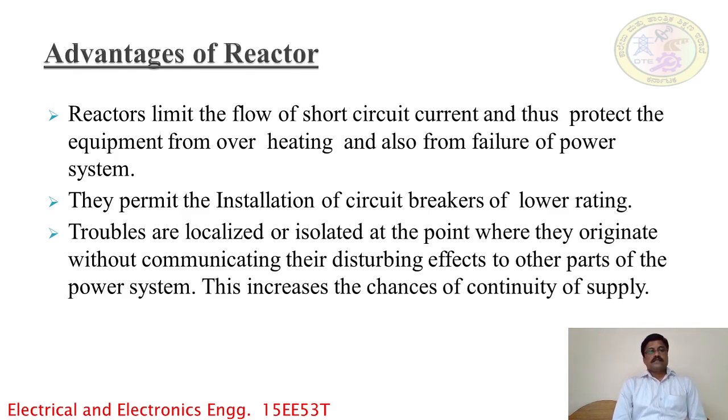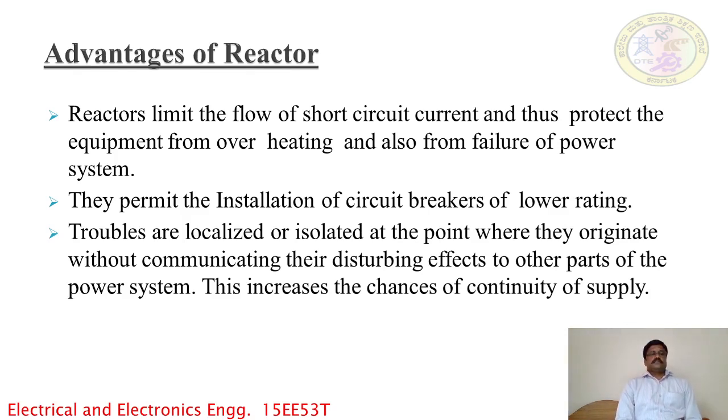The main advantage of the reactor is that reactors are connected in series with the transmission line to limit the flow of short circuit current and to avoid any failure of the power system.